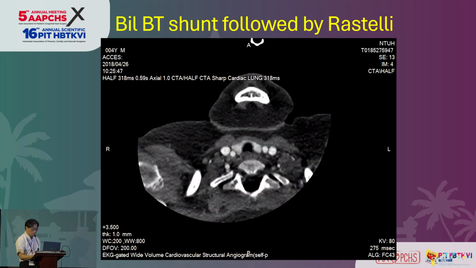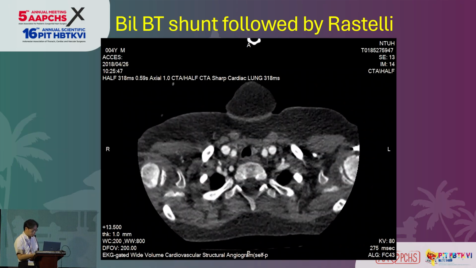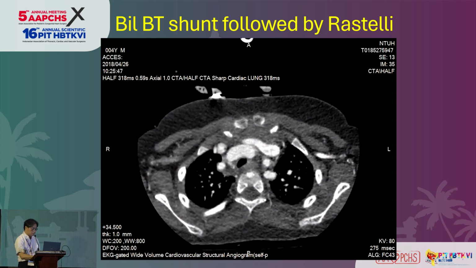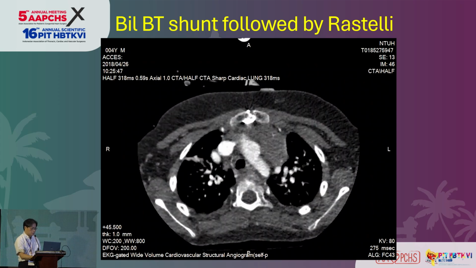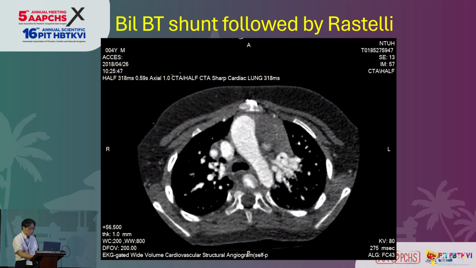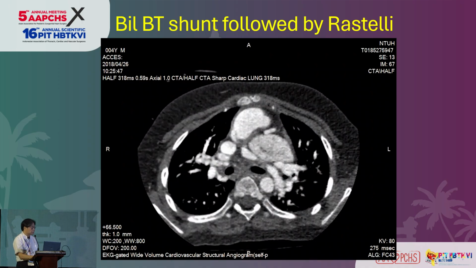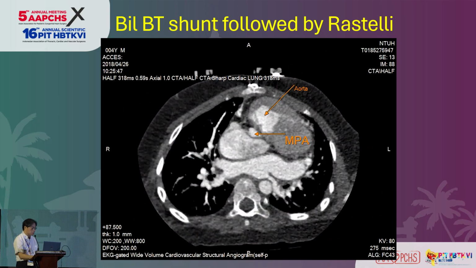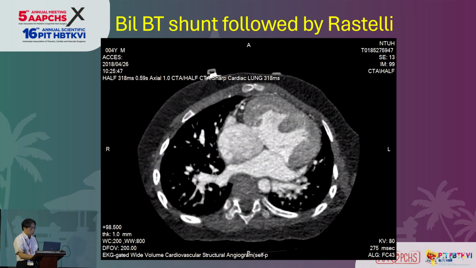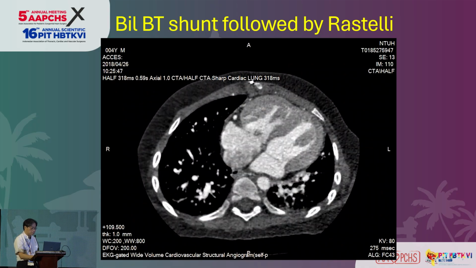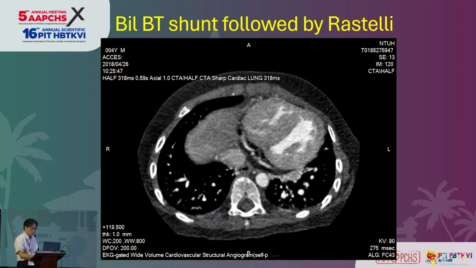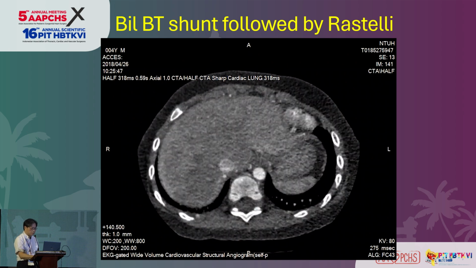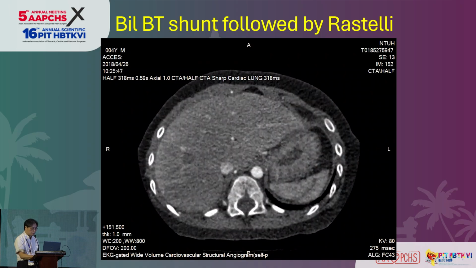So in this case, we do bilateral BT shunts followed by a conduit. We do a shunt on the right side and the left side to palliate the patient until the patient is about 4 years old, at which time is about 10 kilos. Here we can see the pulmonary artery over here, and the aorta is quite anterior to the VSD.